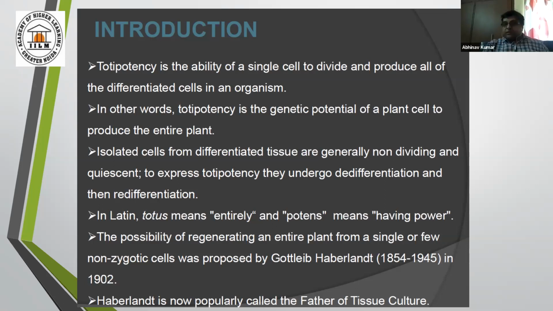So isolated cells from differentiated tissue are generally non-dividing and quiescent. To express totipotency, they have to undergo de-differentiation and then re-differentiation. Quiescent means a stage which is not dividing, a no-dividing stage. So in Latin, totus means entirely and potens means power.